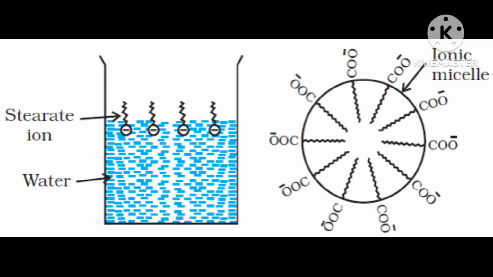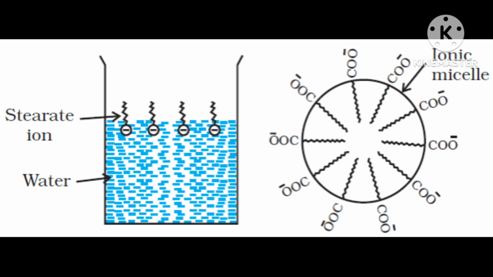Now we will see the arrangement of stearate ions inside the bulk of water. If soap is more, what will happen? It will form an ionic micelle, because the concentration of soap is more, at the critical micelle concentration of soap.